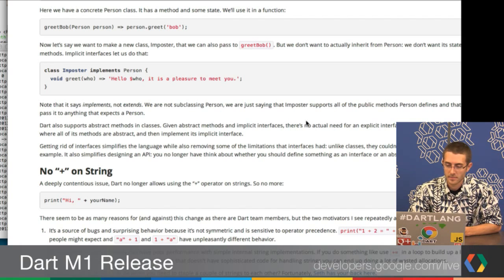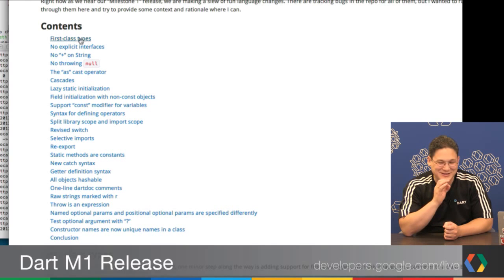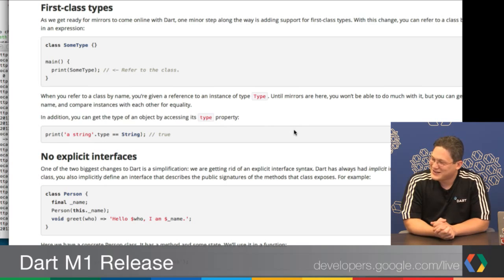One of the ones I love is the fact that we now have some notion of first-class types. And the reason I love this is because I like to remember what Dart stands for, according to the language spec. It's dynamic and reified types, if I remember right. I'm not sure where you got that, but it makes sense to me.